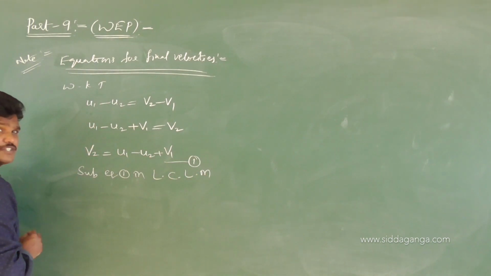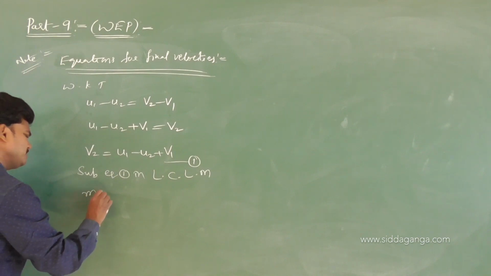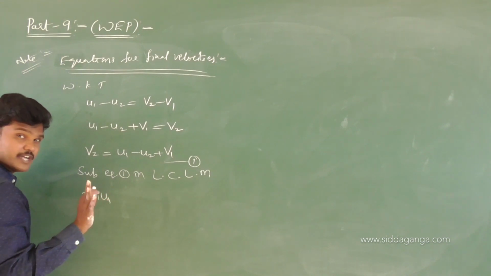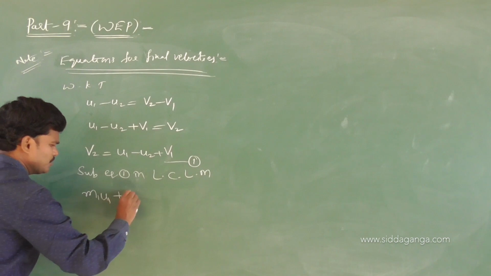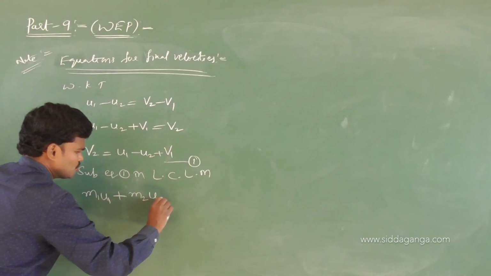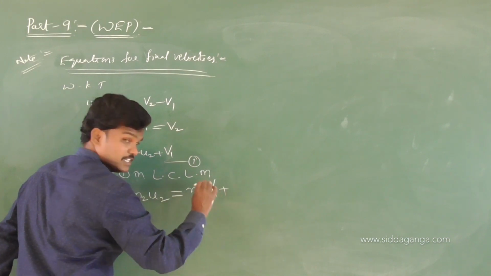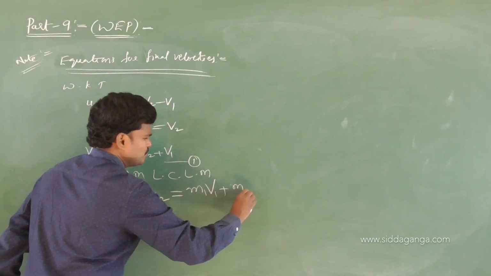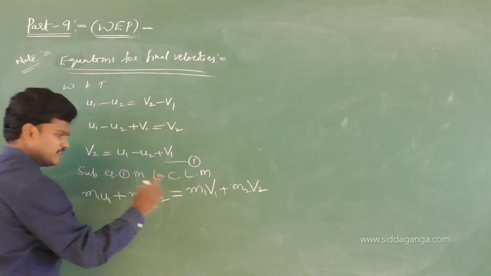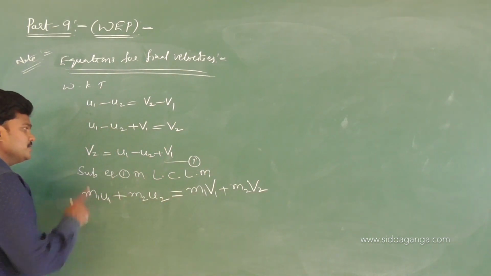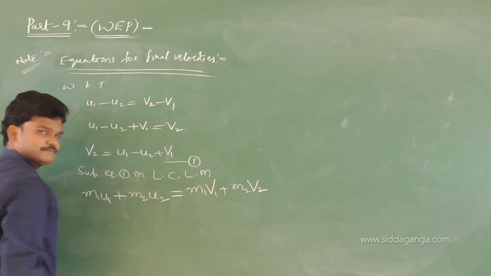What is the law? m1 u1 plus m2 u2 is equivalent to m1 v1 plus m2 v2. Observe u and v carefully; I will write v a little big so that you can identify what is u and what is v. Substitute this v2 value here.